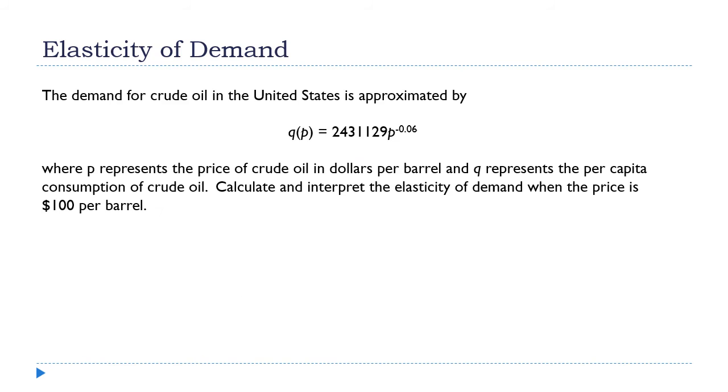So let's see how these work. Let's do an example. The demand for crude oil in the United States is given by this function here, and I want to know what the elasticity is. What's the elasticity of demand when the price specifically is $100 per barrel? Well, let's use our formula. Elasticity is negative P over Q times Q prime of P.